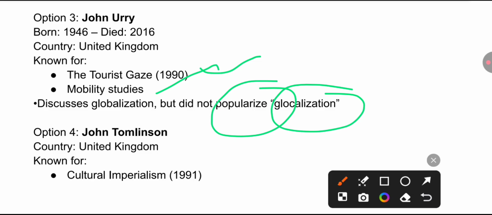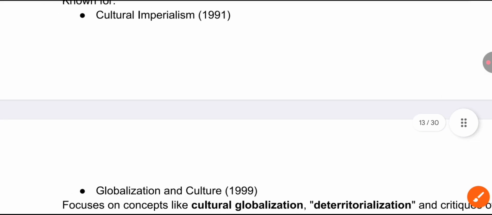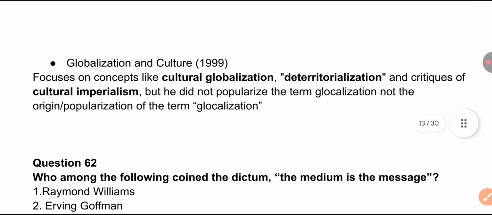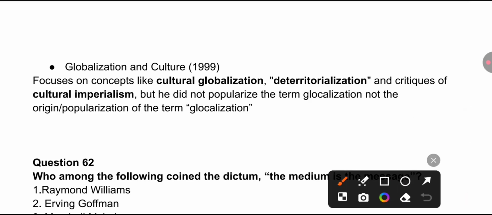John Tomlinson from the UK, United Kingdom, is known for the work Cultural Imperialism, 1991. Remember the work, because many works we find in matching questions with the year, so it somehow becomes tricky. Globalization and Culture is also a 1990s work. It focuses on concepts like cultural globalization, deterritorialization, and critics of cultural imperialism, but he did not popularize the term.